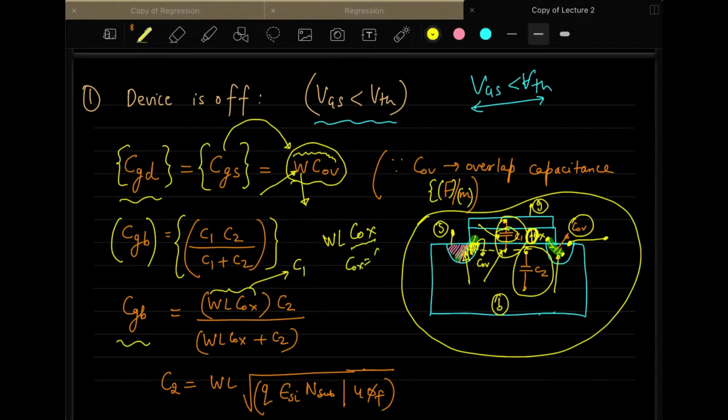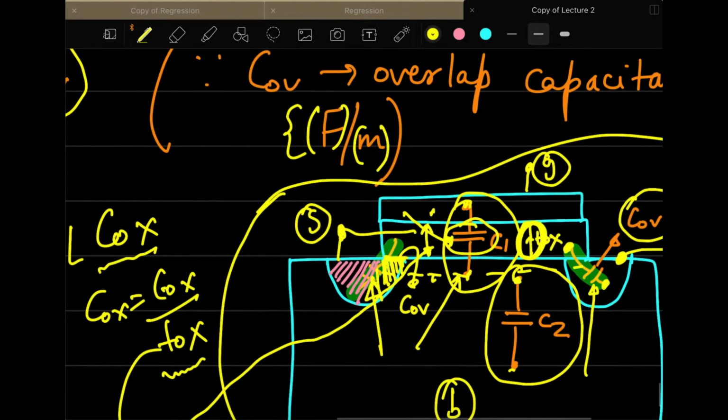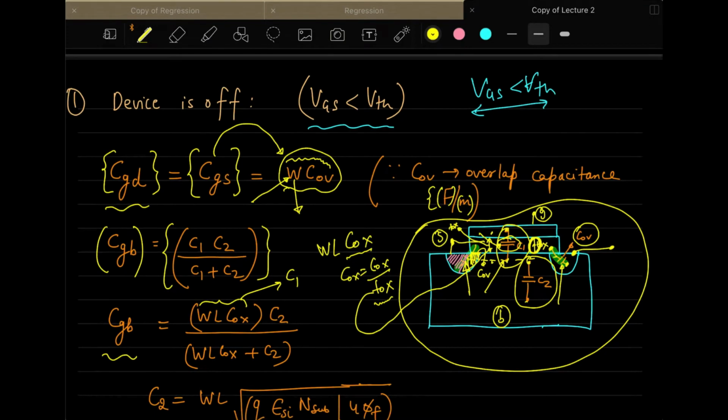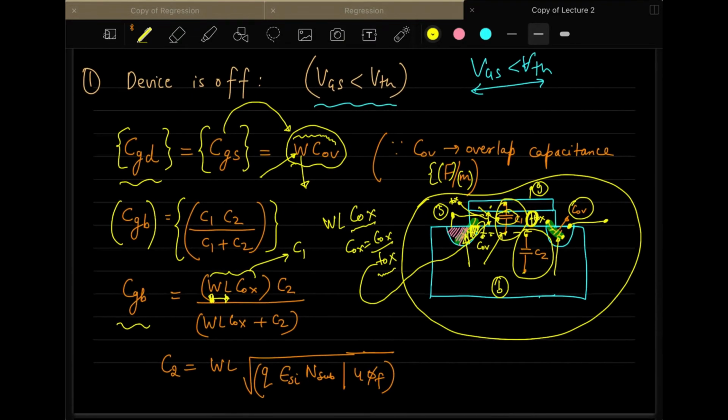COX is epsilon OX divided by TOX, where TOX is the thickness of the oxide layer sandwiched between gate and channel. You multiply with W times L because COX is in farads per micrometer squared, so you have to multiply with the area, W times L.